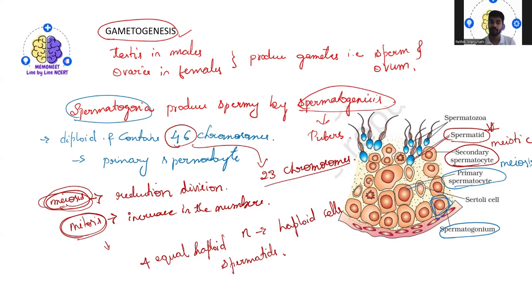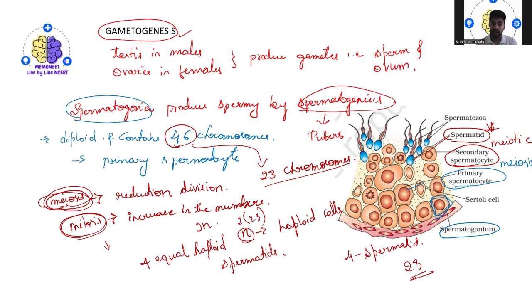Haploid means, so what do you mean by diploid then? 2n, right? So that is nothing but 2 into 23. When I'm talking about haploid, only 23 chromosomes are there. Equal haploid spermatids are produced. That means all four spermatids will have equal chromosomes, that is, 23 chromosomes itself. So this is clear to you?